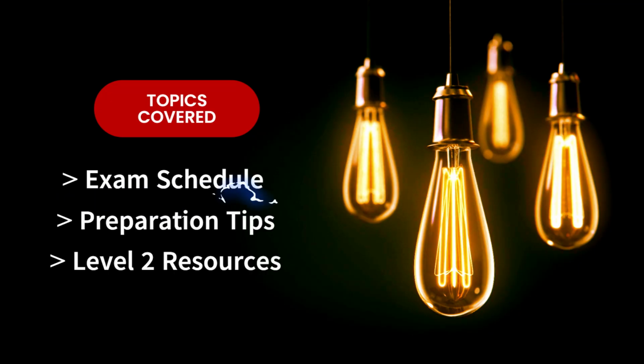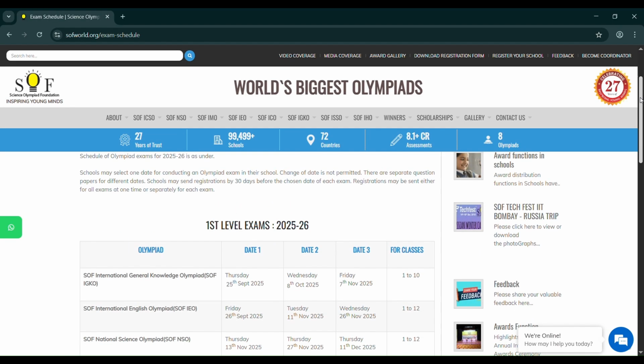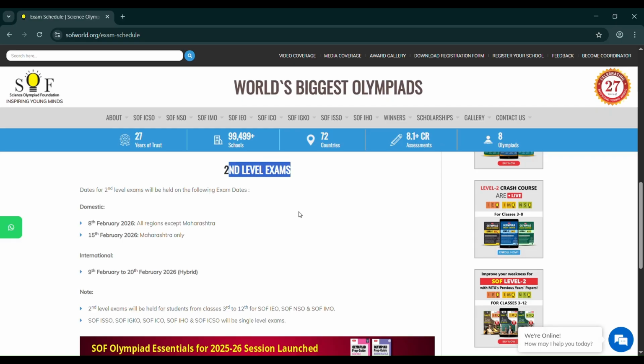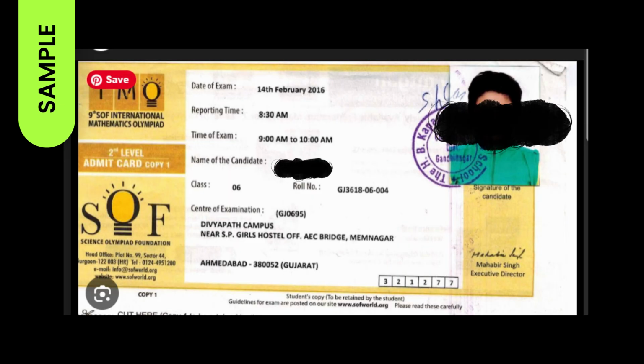In topics covered, first let's see the exam schedule. In the exam schedule tab, the date of the level 2 exam is mentioned. For this year, it is February 8th. According to your zone, the venue will be mentioned in the admit card, which will be sent to your respective school in the last week of January. This is just a sample of the admit card for level 2. It looks like it will have 2 copies and you should not separate it. Give it to the invigilator as such. Once you receive the admit card, you will have to paste your passport size photo and get your school seal on top of it. And then you're ready to go.